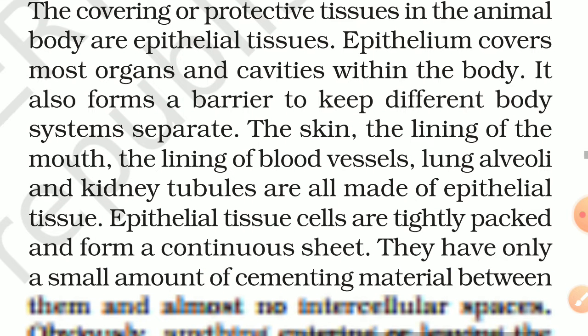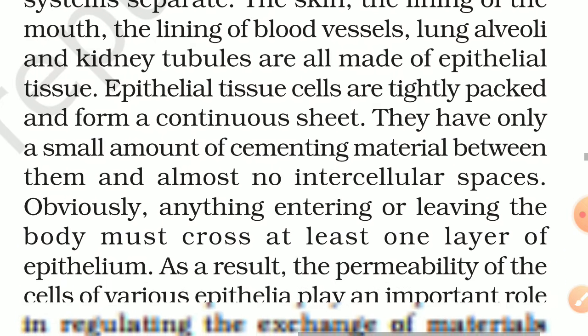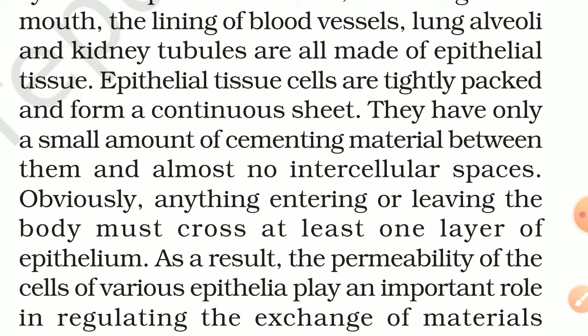Epithelial tissue cells are tightly packed and form a continuous sheet. They have only a small amount of cementing material between them and almost no intercellular spaces. Obviously, anything entering or leaving the body must cross at least one layer of epithelium. That's why it protects our body.